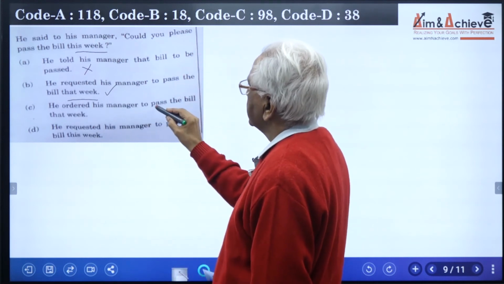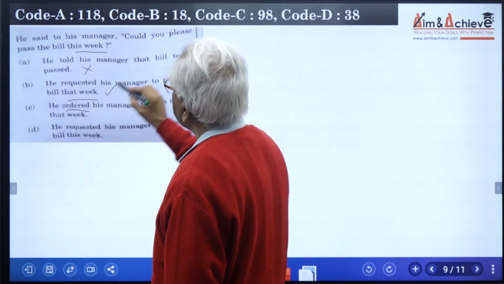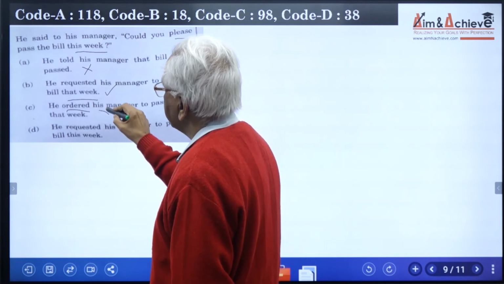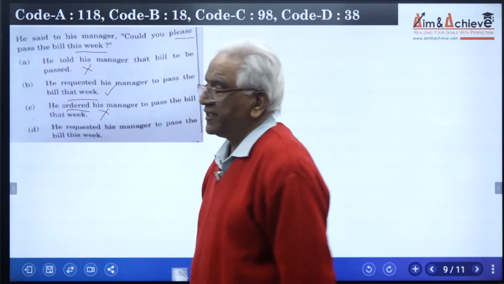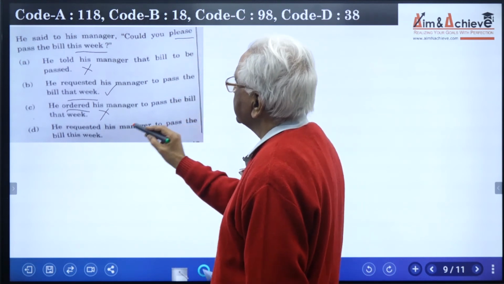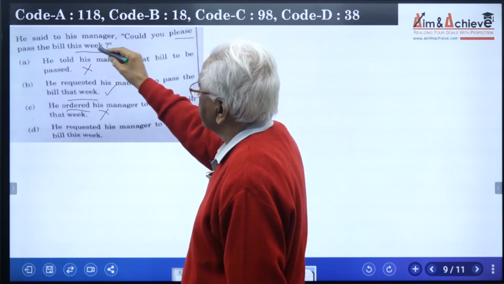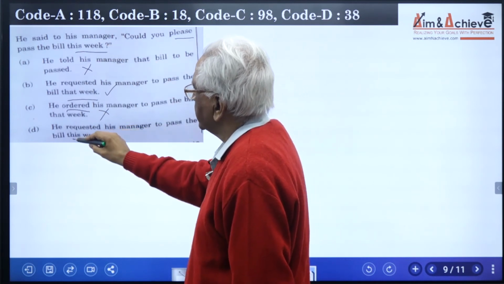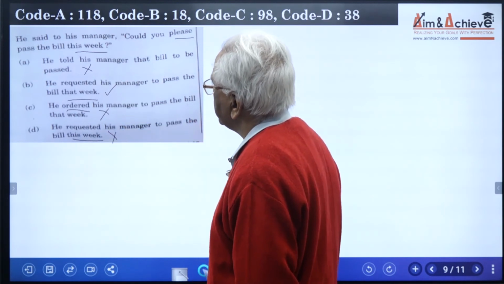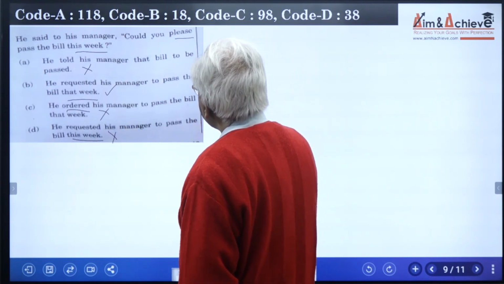He ordered his manager. When you say ordered and here you are using the word please, this doesn't match. So that means option C can also be safely ignored. The last option, he requested his manager to pass the bill this week. When you are talking about this week, it changes to that week. That means this is wrong. That means the only option available to us is option B, and B is the right answer.